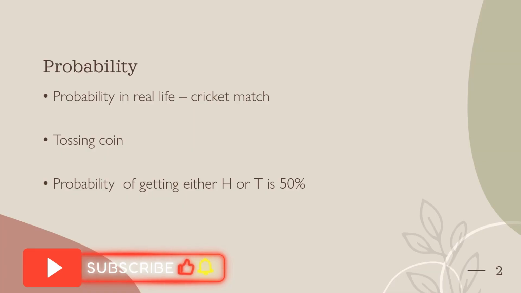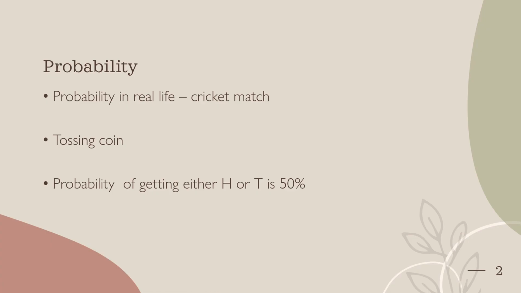What is probability? Let us discuss it in real life. When two teams are playing a cricket match, initially they will toss a coin to decide whether to choose batting or fielding.